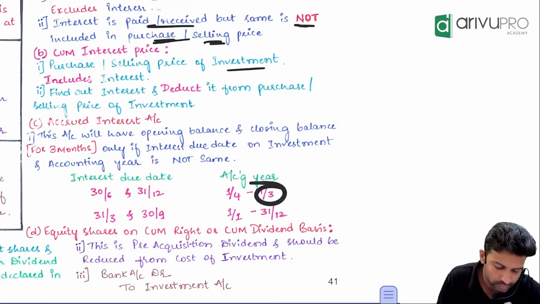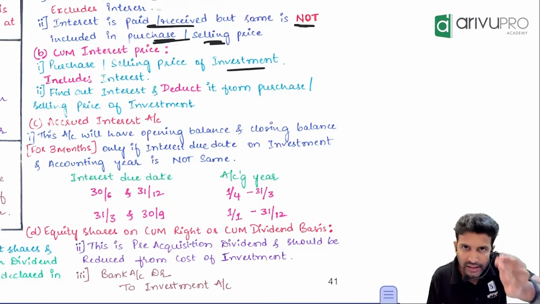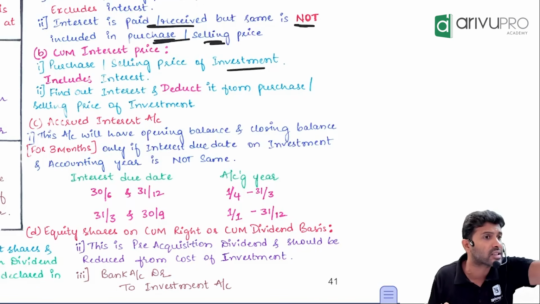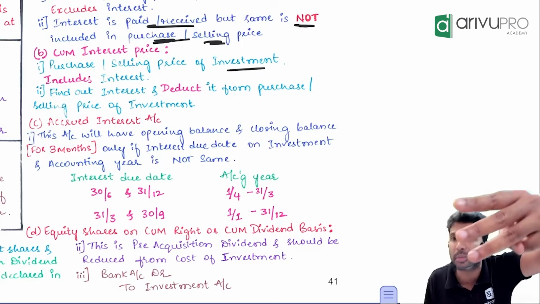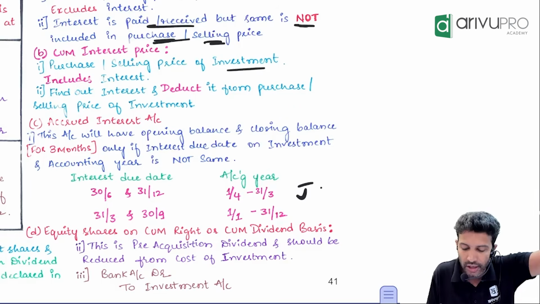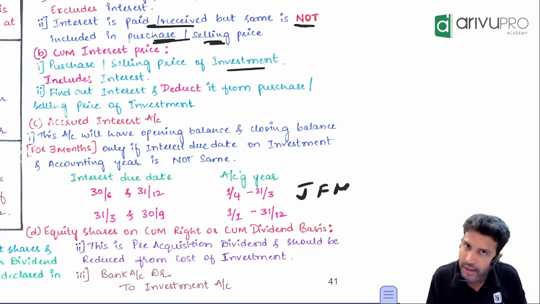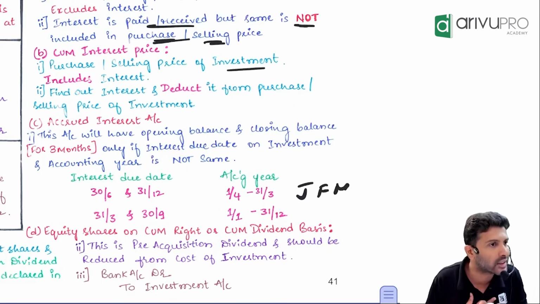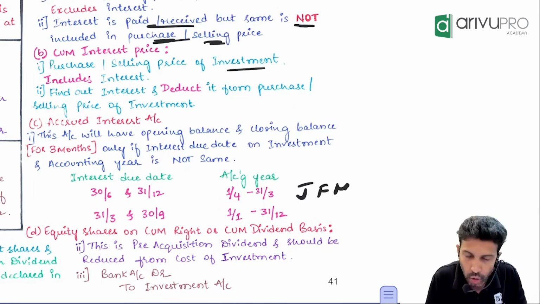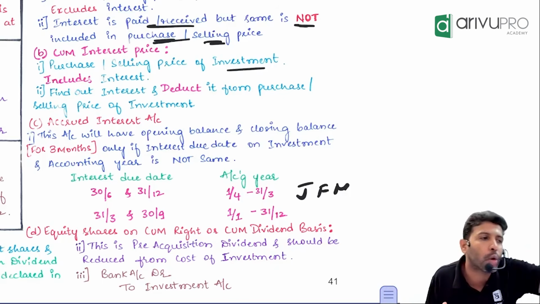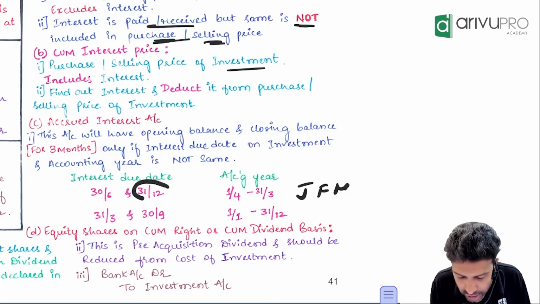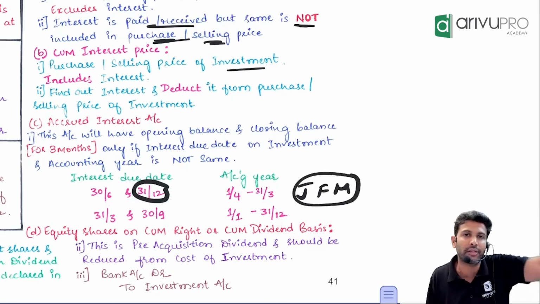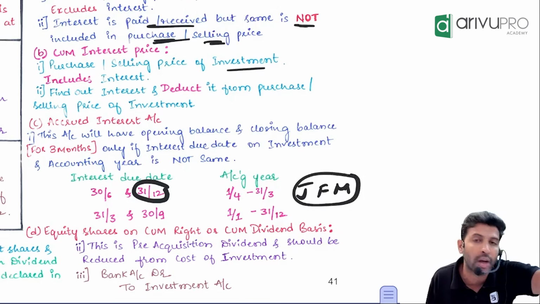But my year ends on 31st March. That means in the current year, I have received the interest till December. But does my year end on December or my year has 3 more months? What are those 3 more months? January, February, March. For these 3 months, am I holding the debenture? Yes. Has interest accrued? Yes. But have I received? No. So that's what you need to calculate. Because I have received the interest only till December, but my financial year goes up till March. So January, February, March interest has accrued, but not yet received.